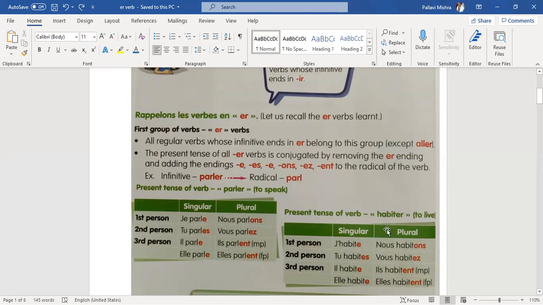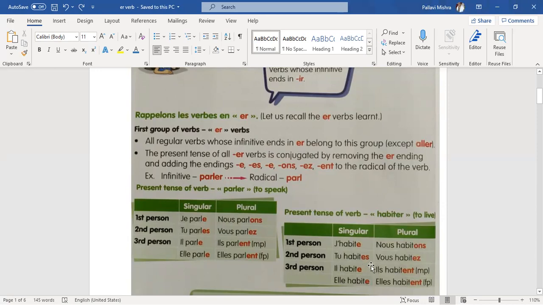What are we doing here? It's an ER verb, so we remove ER and we put the special ending. We know the special endings, so we put them according to the subject. This becomes E, ES, E, ONS, EZ, ENT. So just put the special ending according to the subject. It becomes easy, like j'habite means I live or I'm living.